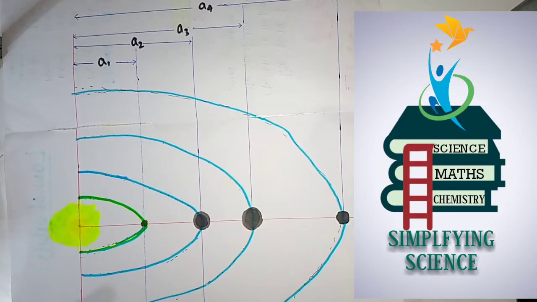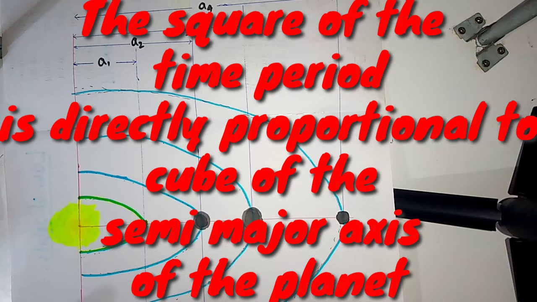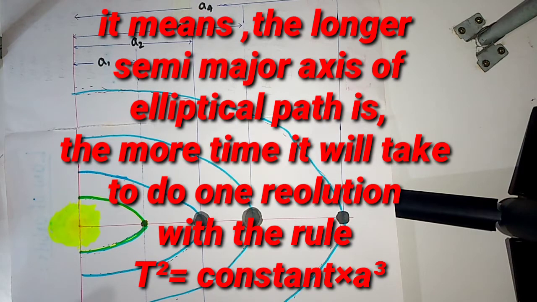So now you know what is time period, what is semi-major axis, what is proportionality, and how one can form an ellipse from the conic section. Now you are able to understand the third law of Kepler. And what was the Kepler third law? The Kepler third law stated that the square of the time period taken by a planet is proportional to the cube of the semi-major axis of the concerned planet. Okay, let me explain it.